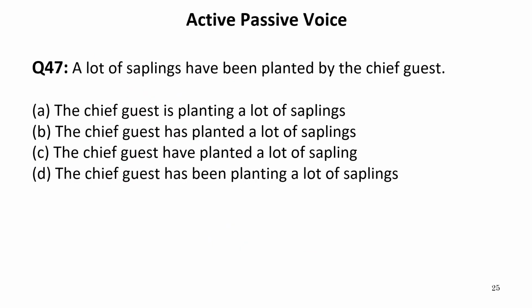A lot of saplings have been planted by the chief guest. So a lot of saplings, the subject, have been planted. It means this is the given sentence. The given sentence is in passive voice, and if it is in passive voice, we need active voice of the sentence.